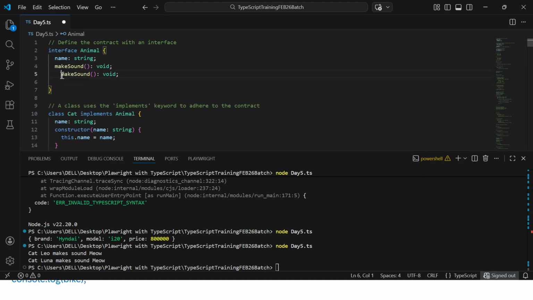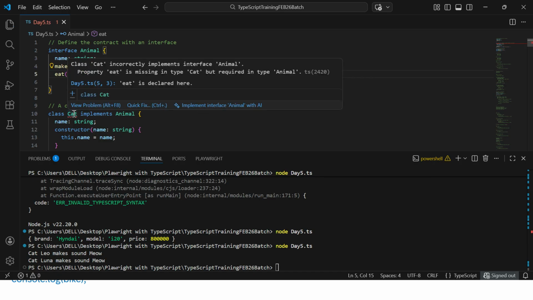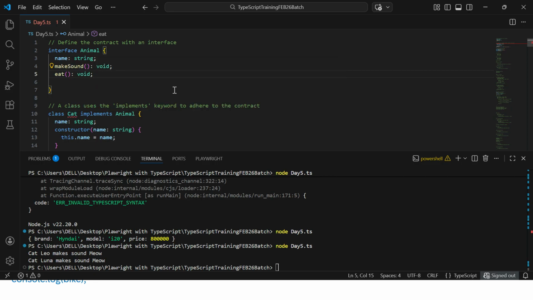Okay, called animal, called eat. You could see we have done it, but in the child class an error message is coming. Why? Because you have created a method which is not implemented now in the child class. That means whatever interfaces you will be creating, all the unimplemented methods, you need to implement them in the class wherever you are implementing this particular interface.